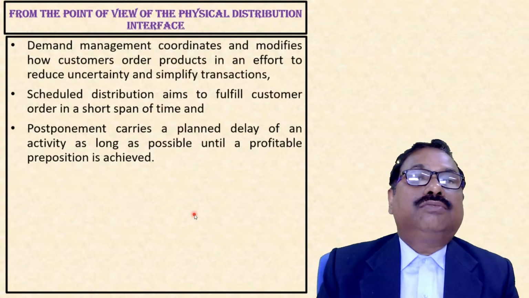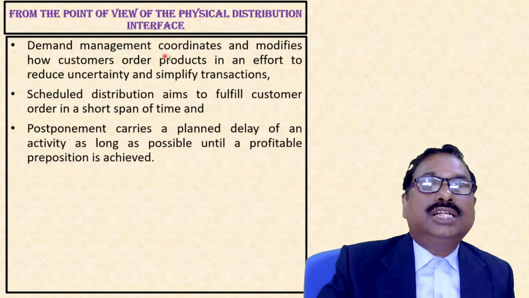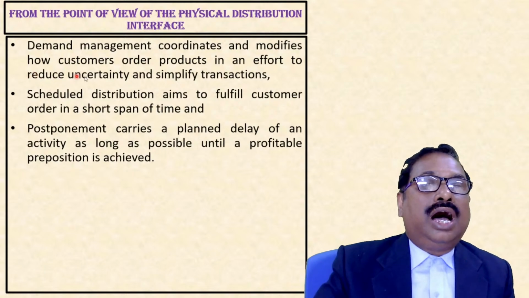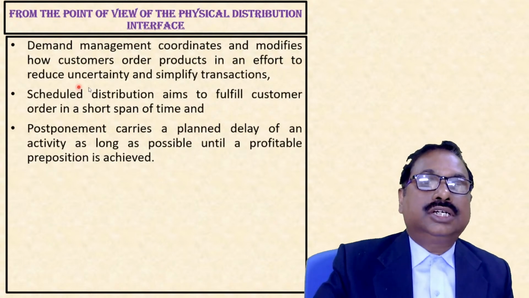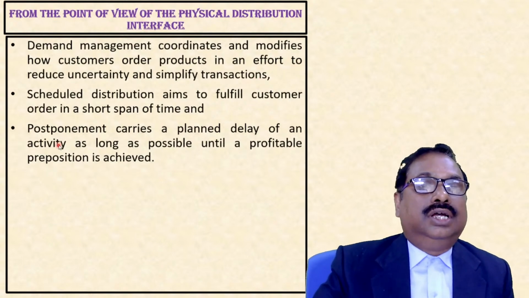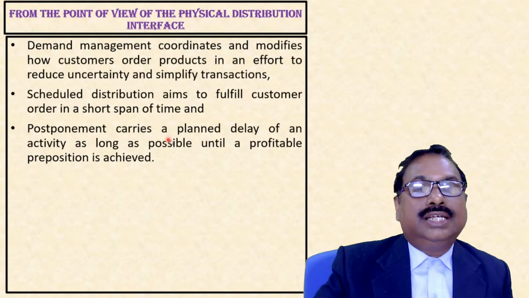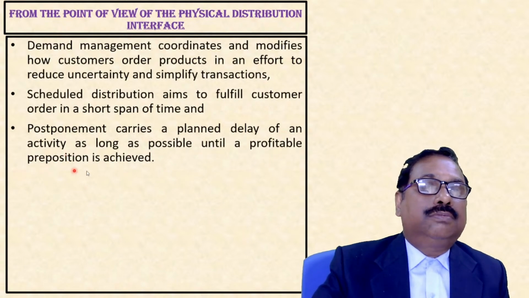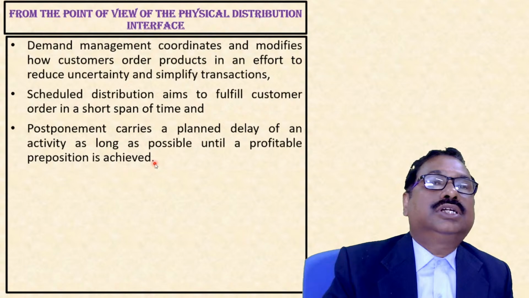So from the point of view of the physical distribution interface, demand management coordinates and modifies how customers order products in an effort to reduce uncertainty and simplify transactions. Scheduled distribution aims to fulfill customer orders in a short span of time, and postponement carries a planned delay. This is a planned delay of an activity as long as possible until a profitable position is achieved. So this is about the physical distribution interface.